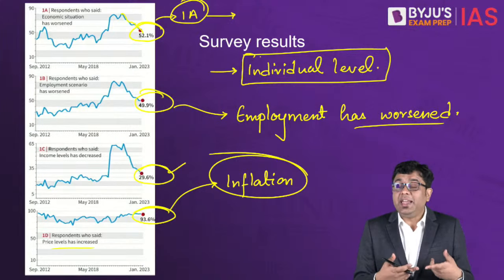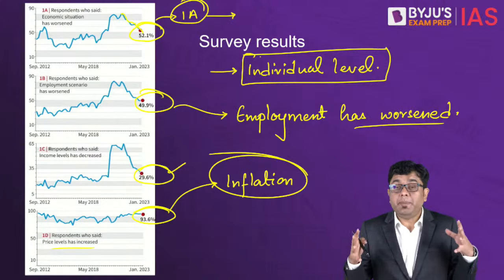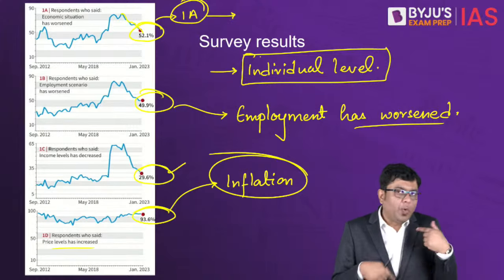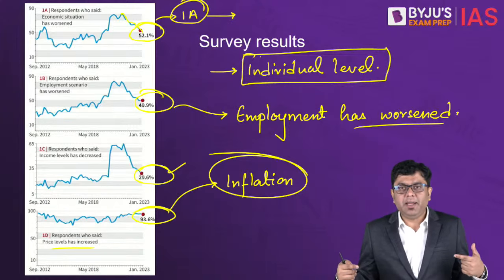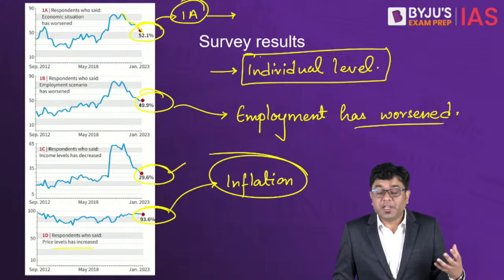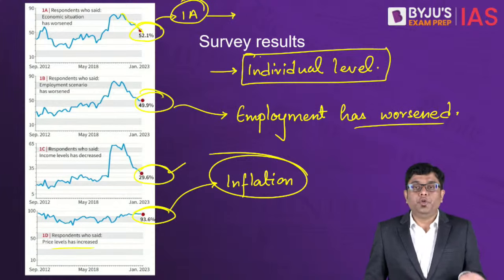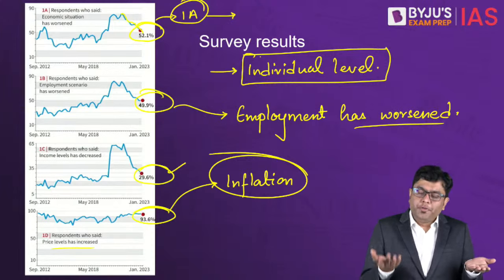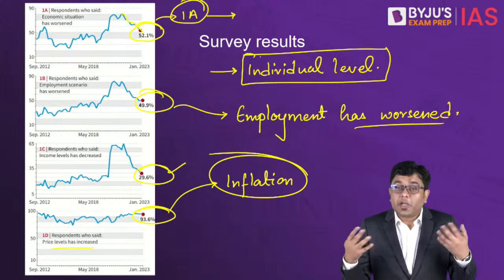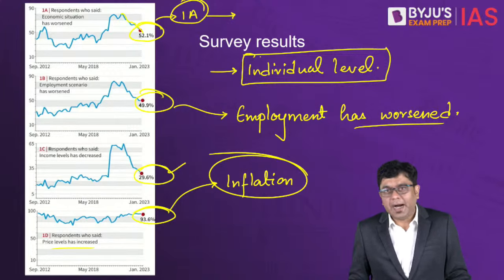And it is only in the case of food and fuel inflation that you will find an overwhelming majority of the population saying or talking about price rise. So why is it that fuel inflation is happening? We have discussed the commodity prices going up because of the uncertainties in the global situation right now. And as the fuel prices go up, the food prices also go up because of the transportation cost involved, the cost of the raw materials involved, etc. That is also moving up.